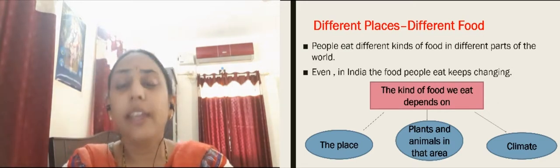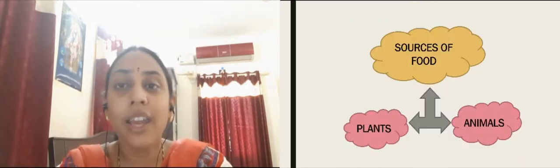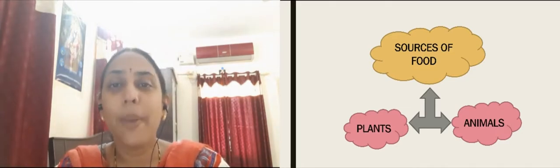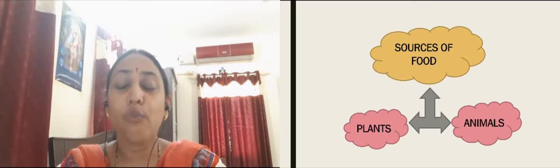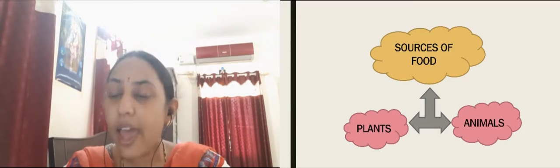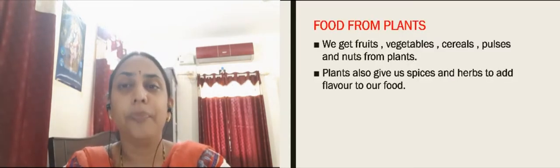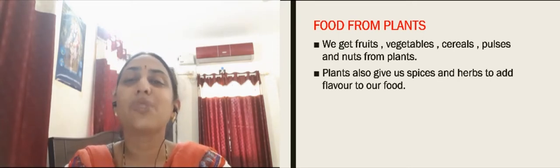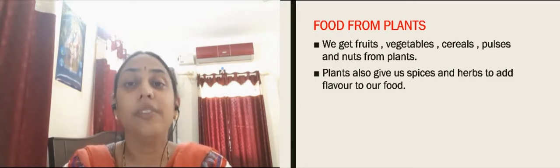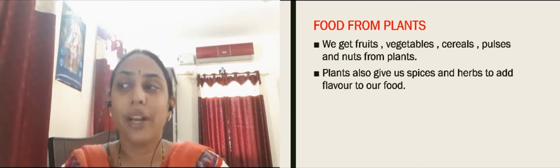So if we see, the different food varieties that we eat come from basically two sources, that is plants and animals, right? Whatever food we are eating is coming from two sources, plants and animals. Now, if we talk about plant products, then we get different products from plants, like fruits, vegetables, cereals, pulses, right? So these are the different things that we get from plants, okay?